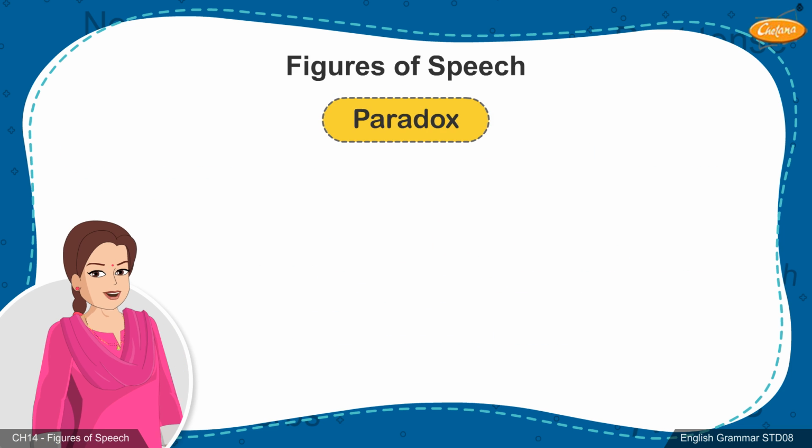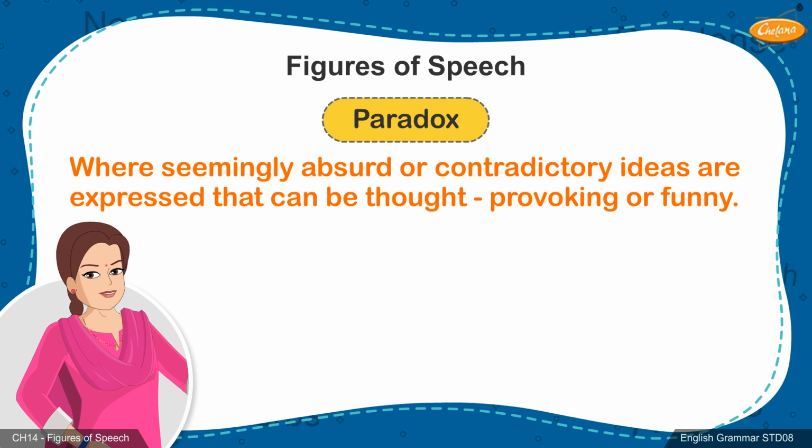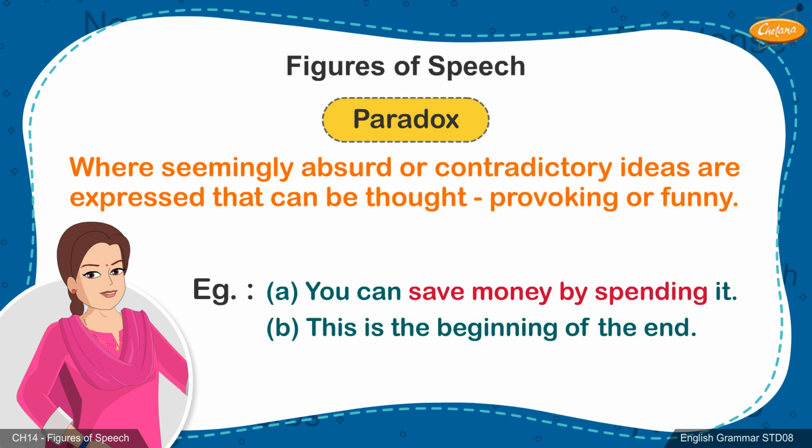22. Paradox. Here, a seemingly absurd or contradictory statement, incompatible ideas are expressed. A paradox can be thought-provoking or funny. Example: A. You can save money by spending it. B. This is the beginning of the end.